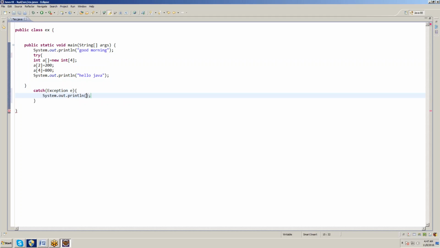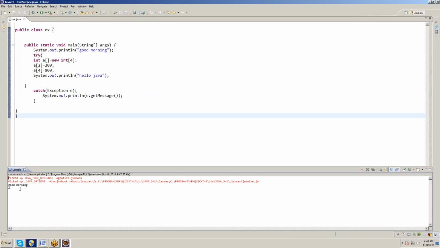SYSO, control space, e.getMessage(). If I click run, it will show only 4. What is that 4? I don't know the index concept, so why is it showing 4? I don't know.